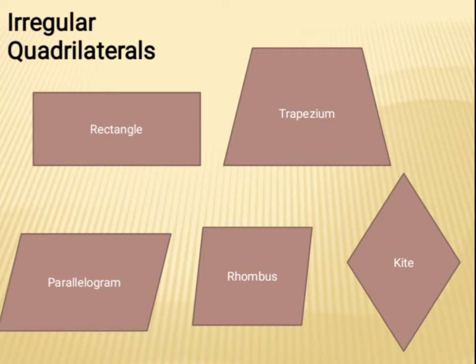Irregular quadrilaterals. Quadrilaterals you have already learned. The figure which has four sides is called a quadrilateral. For example, rectangle, parallelogram, rhombus, trapezium, kite. These all have unequal sides. So they are irregular quadrilaterals.